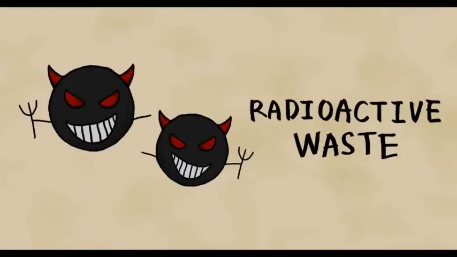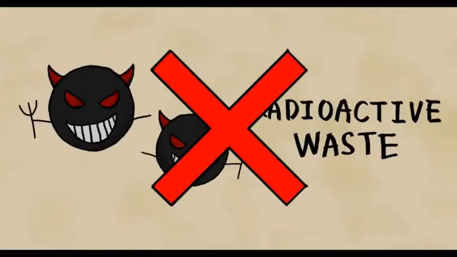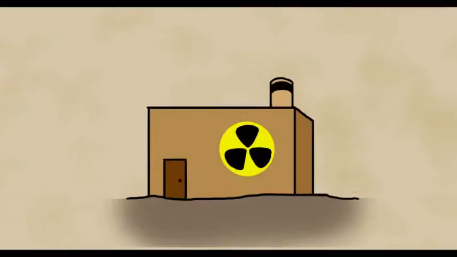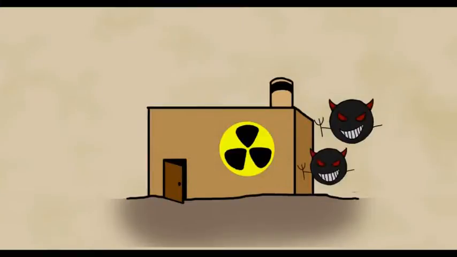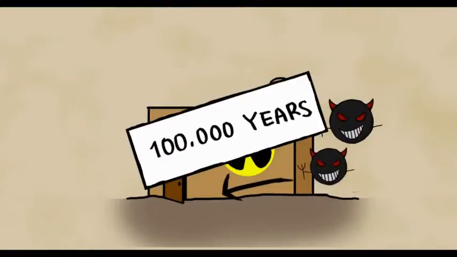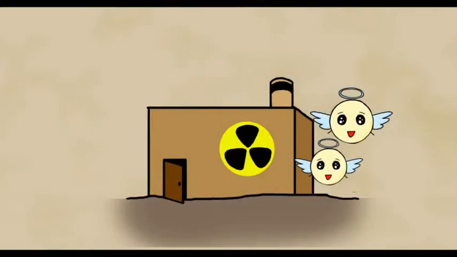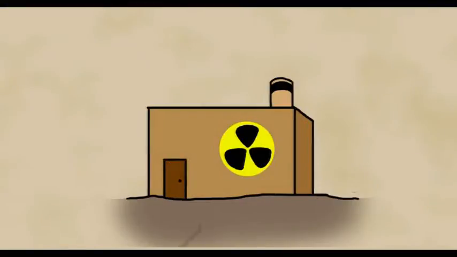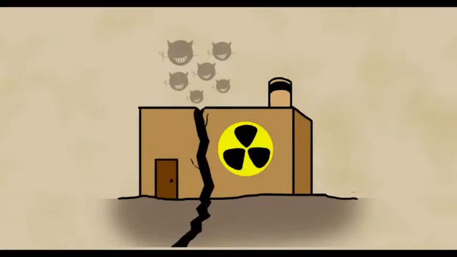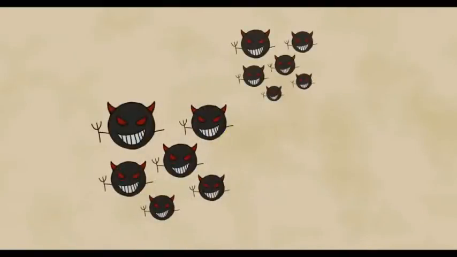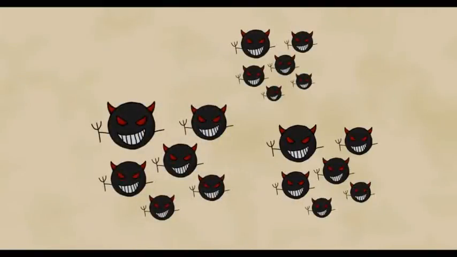However, it has many problems. The main problem of nuclear development is the disposal of radioactive waste. To dispose of radioactive waste, we should isolate it in a facility where people cannot touch it and wait 100,000 years for it to biodegrade. However, if a natural disaster like an earthquake occurs, the facility will break down and the waste will be spilled.